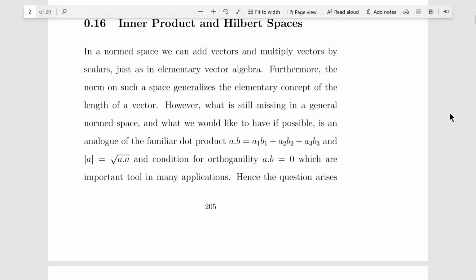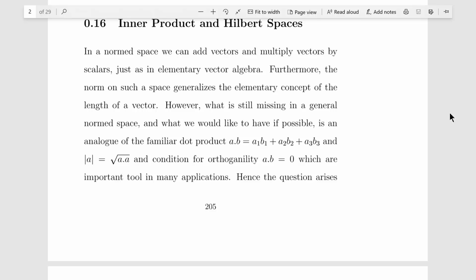In a normed space, we can add vectors and multiply vectors by scalars, just as in elementary vector algebra. Furthermore, the norm on such a space generalizes the elementary concept of the length of a vector.